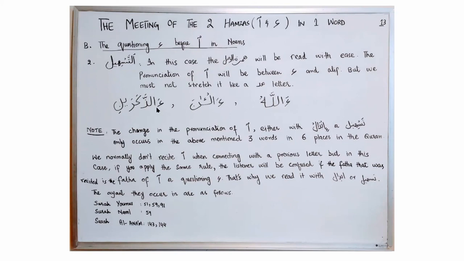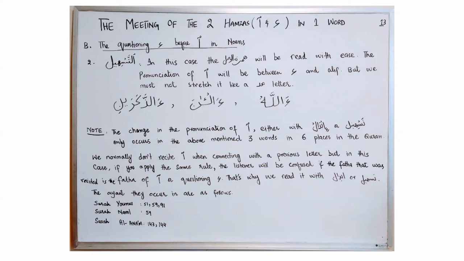You will say الذكرين، الآن، الله. So the first Hamzatul Qat'a, you will recite with its vowel, and you will give all the rights to that letter, but you will change the pronunciation of this Hamzatul Wasl, which should be in between Hamza and Alif. We should not be stretching it like a mad letter, and we should be reciting it with ease. الذكرين، الآن، الله, like this. So all these 3 words can be recited with al-ibdal or tashil.